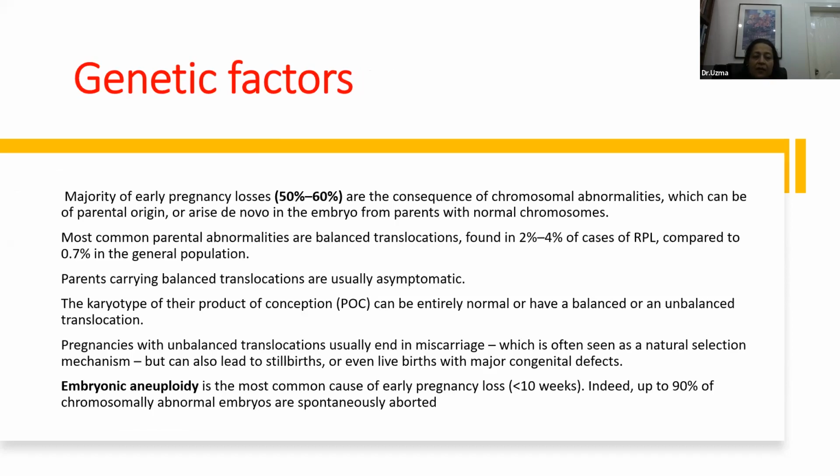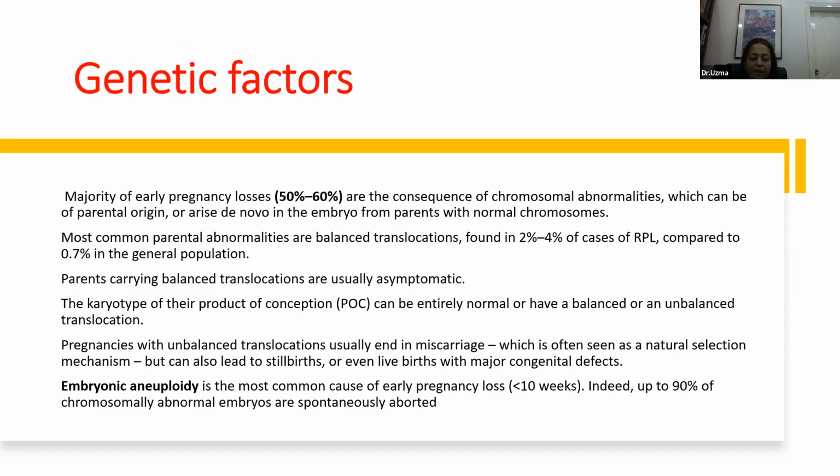Now, the genetic factors. The majority of the early pregnancy losses, 50 to 60%, are a consequence of chromosomal abnormality. There could be chromosomal abnormality which can be of parental origin, or it can arise de novo in the embryo from parents with normal chromosomes. So the most common parental abnormality are balanced translocations. With balanced translocations, phenotypically the person is normal, but they may transmit abnormal chromosomes to their fetus, and it is found in 2 to 4% cases of patients with recurrent pregnancy loss, as compared to 0.7% in the general population.